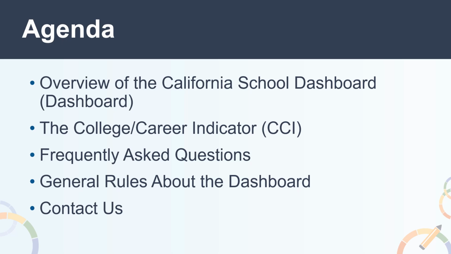Today's agenda includes an overview of the California School Dashboard, which we will refer to as the dashboard from here on out. Then we will cover all things College Career Indicator, or CCI. Next, we will review a few frequently asked questions, followed by the general rules about the dashboard that may be helpful for you to keep in mind, and finally, how to go about contacting us with any and all of your dashboard questions. Now I'll pass it off to Michael to take us through a quick overview of the dashboard.